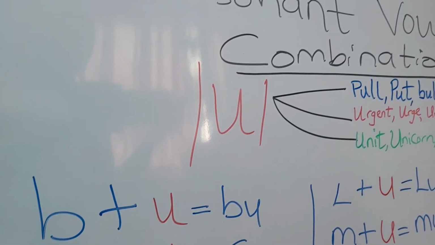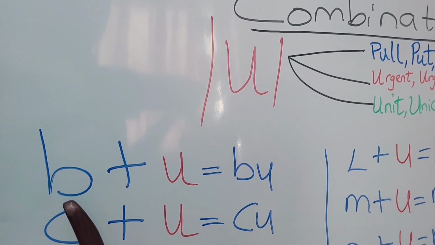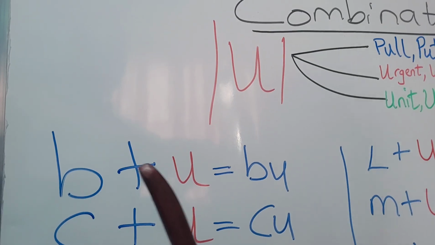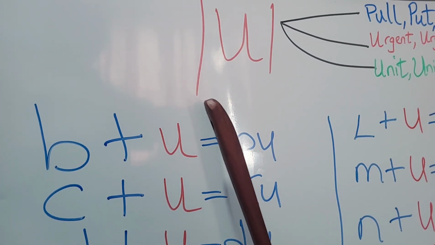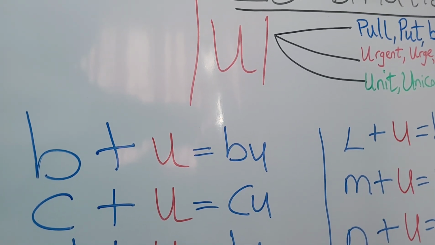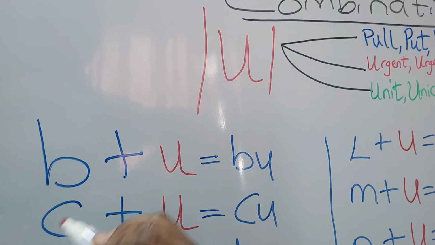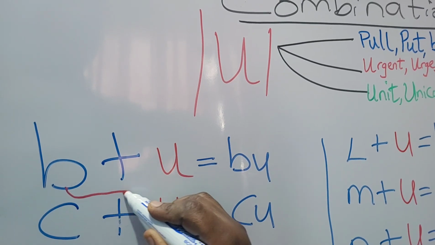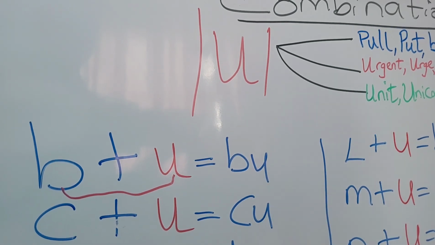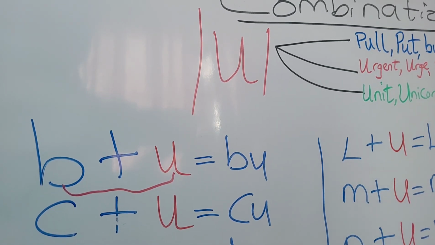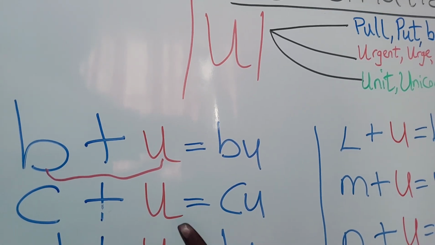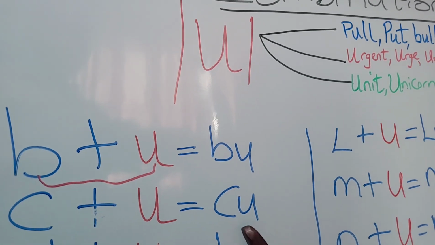Join me, let's go. Now, the first consonant is the sound B. The consonant B added to the vowel U is going to give us bu. The next consonant, we have K. K added to the vowel U is going to give us ku.